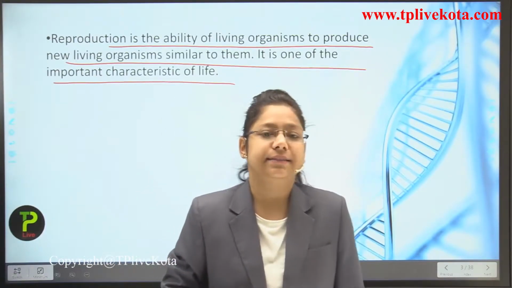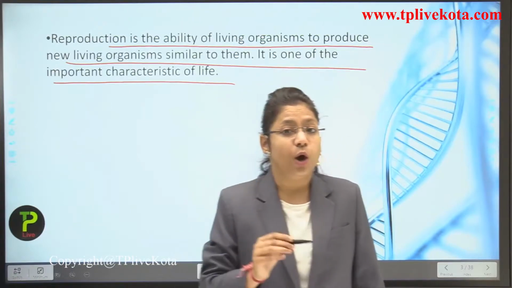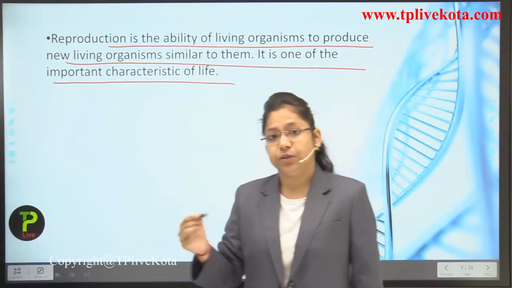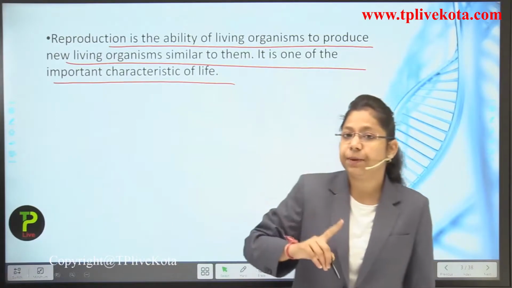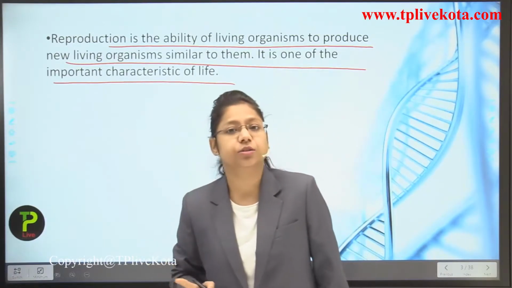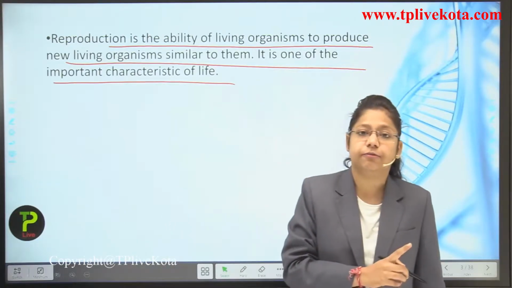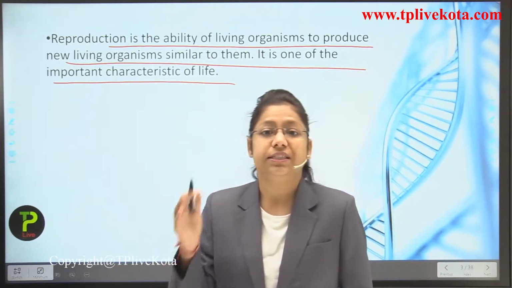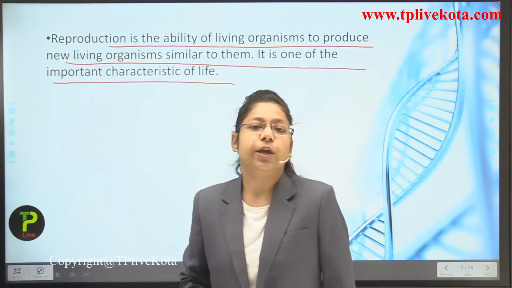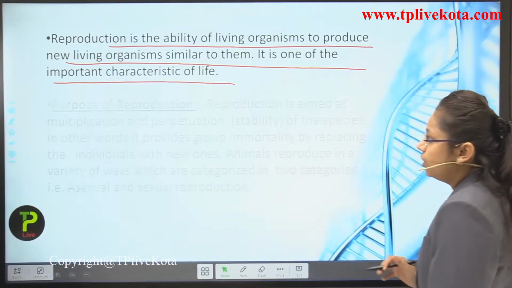Here is an example: do dogs reproduce and give birth to cats? No, they give birth to dogs only. Similarly, human beings give birth to young ones similar to them. So this is the definition of reproduction.